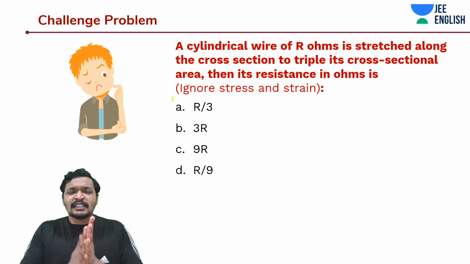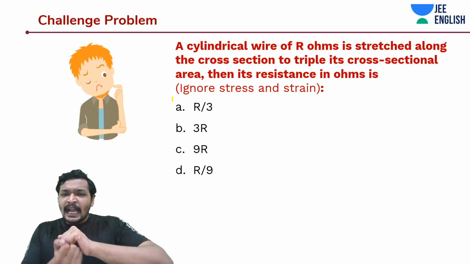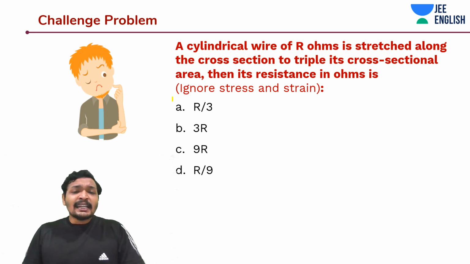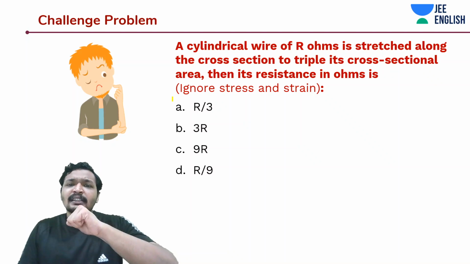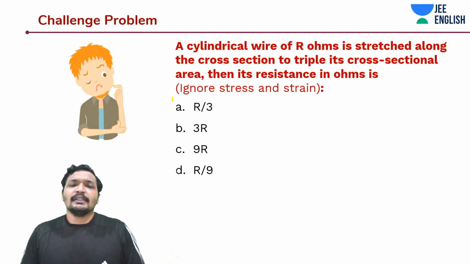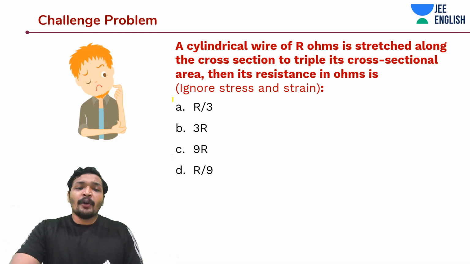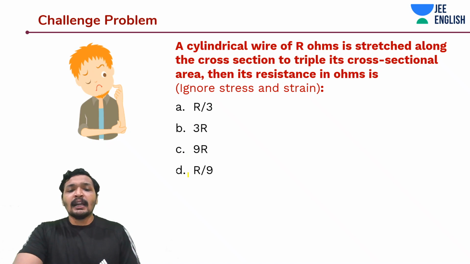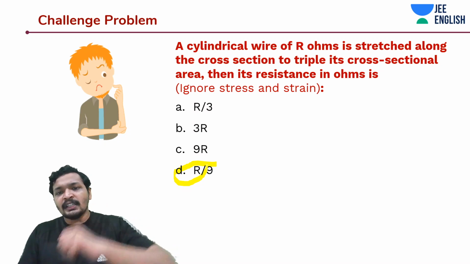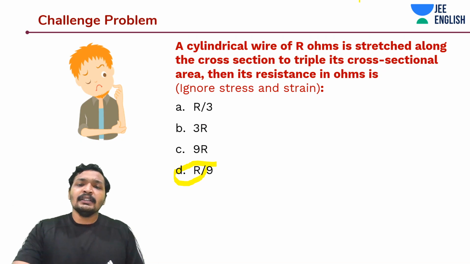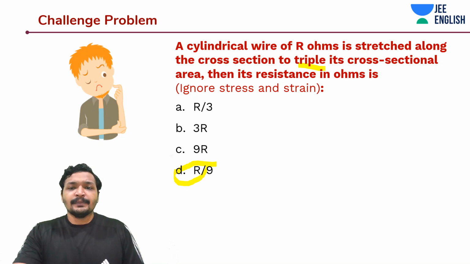Guys, quickly, the answer is very, very easy. I have stretched it along the cross-sectional area, so the length is also going to change. If I made the cross-sectional area 3 times, then the length has come down by 3 times, and the resistance has gone down by 9 times. Options given are R by 3, 3R, 9R and R by 9. So the resistance has come down by 9 times. This should be the correct one, D. Easy? Same cylindrical wire. You have just tripled its cross-sectional area, and the length would come down by 3 times.